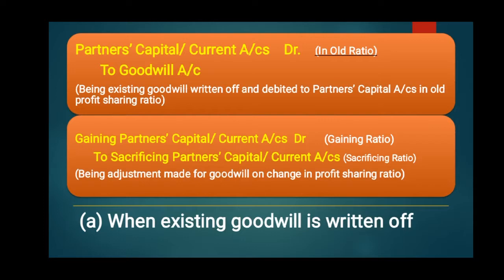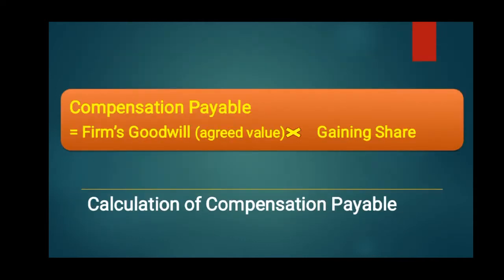And the second entry will be the same as for the adjustment of goodwill on the change of profit sharing ratio, that is gaining partners capital or current account debit to sacrificing partners capital or current account. Being adjustment made for goodwill on change in profit sharing ratio. And how is the gaining share calculated? The compensation payable is equal to firm's goodwill as agreed among the partners multiplied with the gaining share.